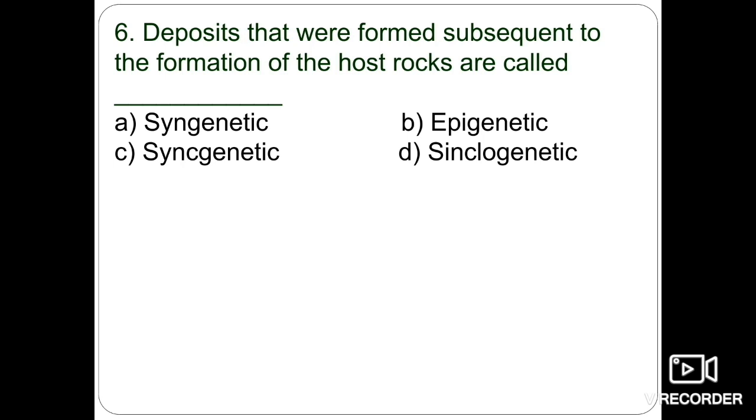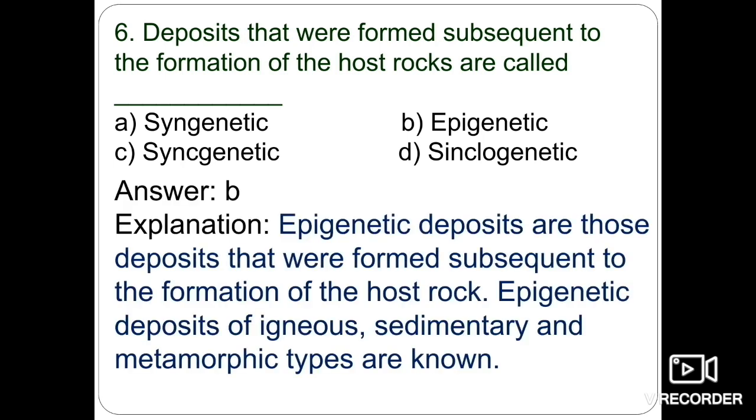Deposits that were formed subsequent to the formation of the host rock are known as syngenetic, epigenetic, or syncogenetic. So we know these are known as epigenetic, meaning those deposits were formed subsequent to the formation of the host rock. Epigenetic deposits of igneous, sedimentary as well as metamorphic types are known.